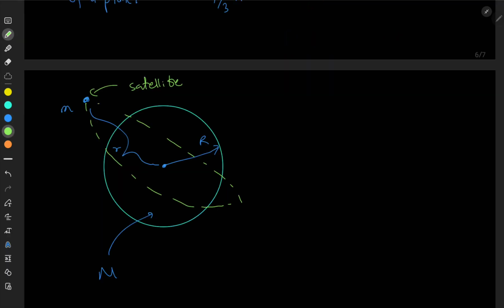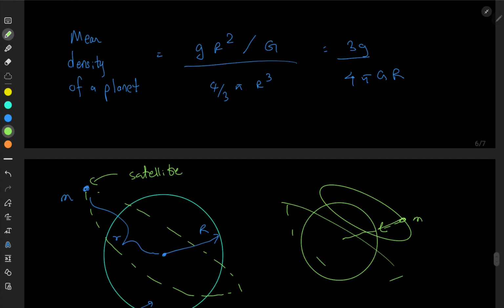Okay, I'm going to place a satellite. There's this planet of mass M and a satellite of mass m going around the planet. Remember, the plane of the orbit of the satellite should go through the center of the planet. If not, you can't have the motion of the satellite this way. Just think about it: it's attracted like this, so it's not possible, right?